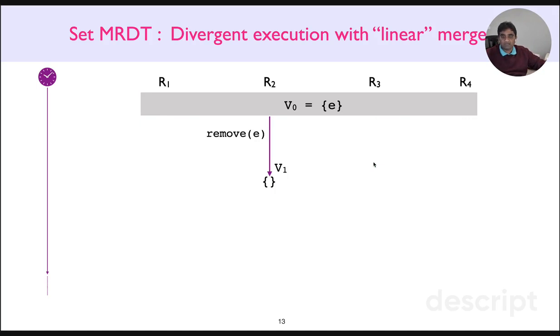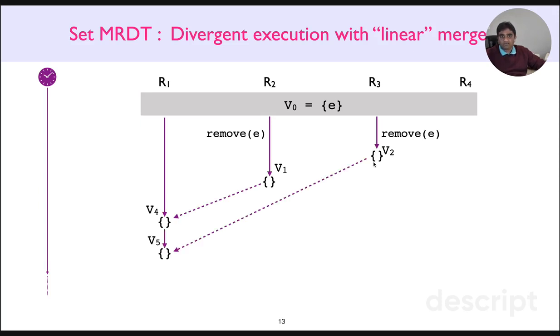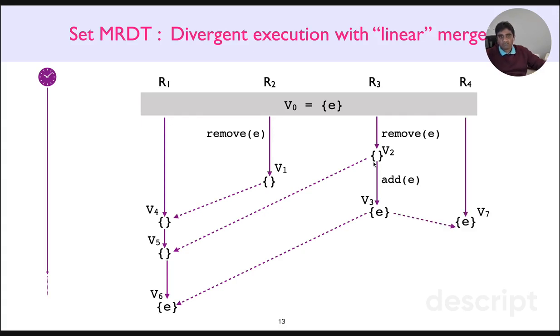So we have our initial version V1, then on R3, then R1 merges V1 to create V4, then it merges the latest version on R3 to create V5, then R3 creates a new version V3, then R1 again merges the latest version to produce V6. R4 then wakes up and merges the latest version on R3 to produce V7. And then it merges the latest version on R2 to produce V8, right?